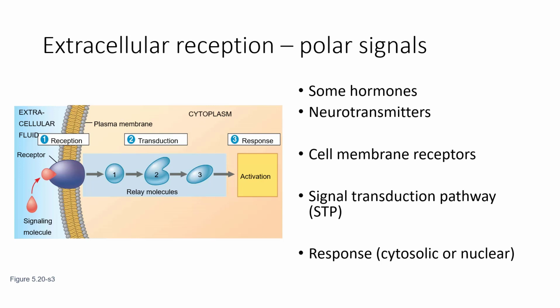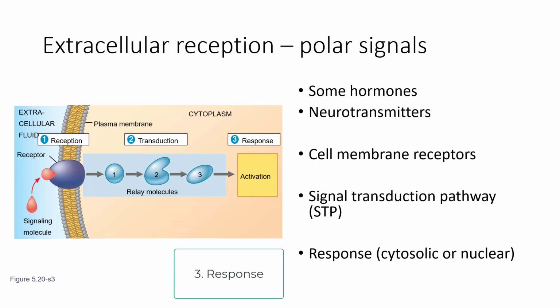So this pathway starts at the reception, when a signaling molecule will bind to a specific receptor. Now, this means the signaling molecule has to look very specific in order to be bound by a very specific receptor. There will then be transduction. Transduction is when the signal is passed on by a series of relay molecules. This is called the signal transduction pathway. We use STP as the shorthand for this. And we're going to look at different transduction pathways such as cyclic AMP and kinases.